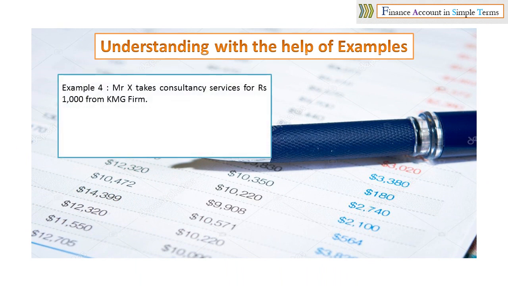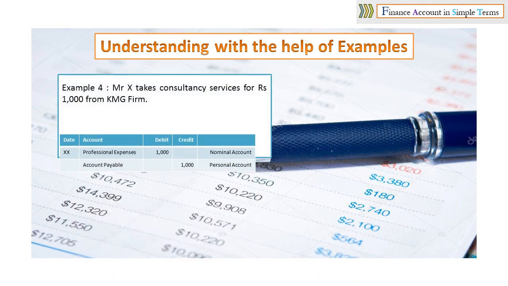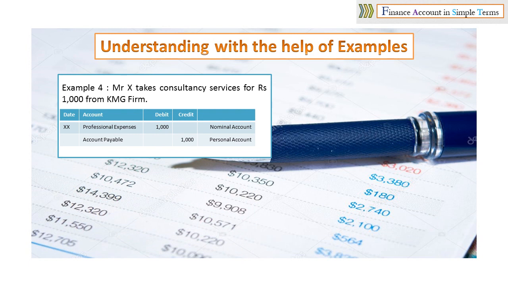Example 4. Mr. X takes consultancy services for rupees 1000 from KMG Firm. In this transaction, we are going to debit the professional expenses by rupees 1000. Professional expenses are a P&L item which is a nominal account, and as per the rule we are supposed to debit the expenses and losses. On the credit side, we are going to credit accounts payable with 1000 rupees, and accounts payable represents a personal account, and as per rule 1 we are supposed to credit the giver.